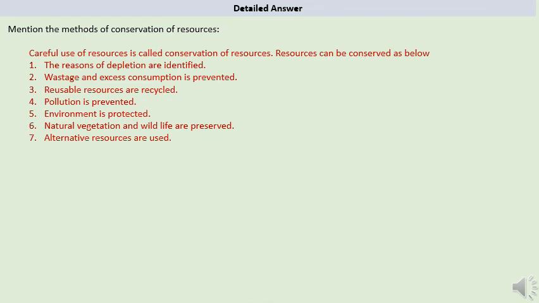Mention the methods of conservation of resources. This is a detailed answer. Careful use of resource is called conservation of resource. Resources can be conserved as below. The reasons of depletion are identified. Wastage and excess consumption is prevented. Reusable resources are recycled. Pollution is prevented. Environment is protected. Natural vegetation and wildlife are preserved. Alternative resources are used. Here you can make your child study any 4 methods. That's more than enough.